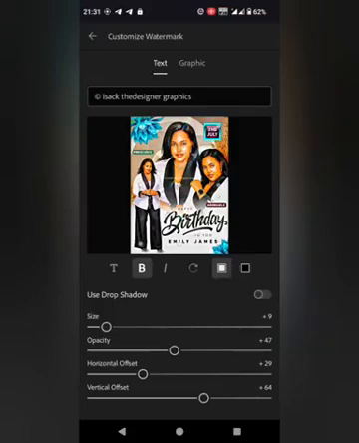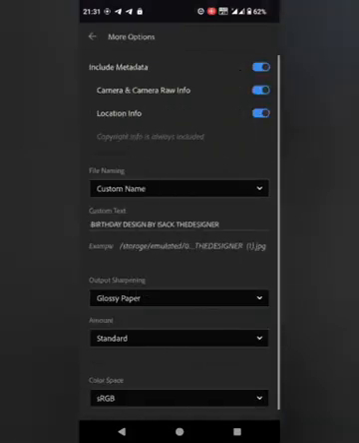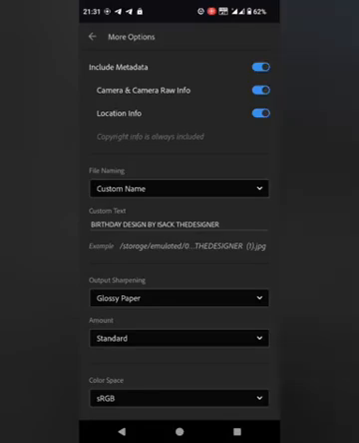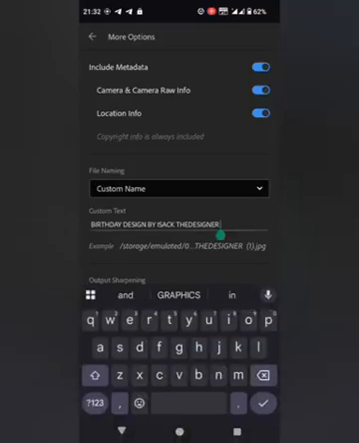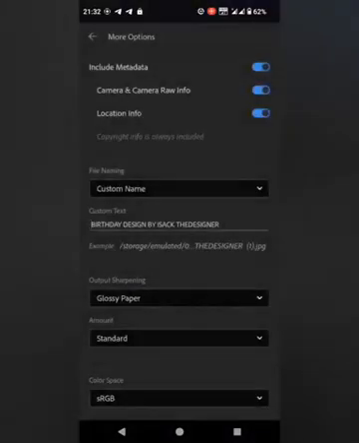So after that, click on back, and then more options. You can check the name. So importance of this, come here and then customize. You click on here, enable custom name, and then text birthday designed by Isack the designer, or you can write the name of the client that you are working on.